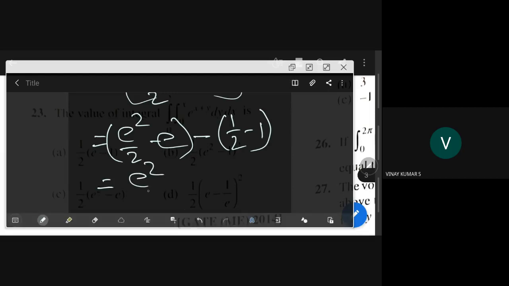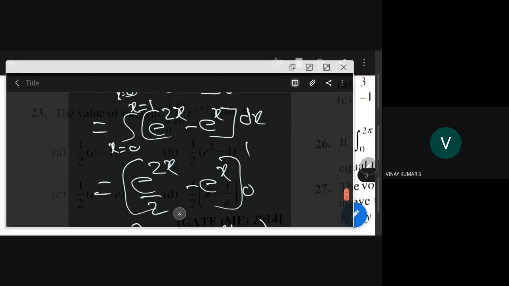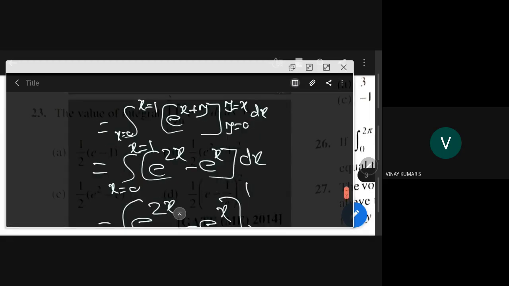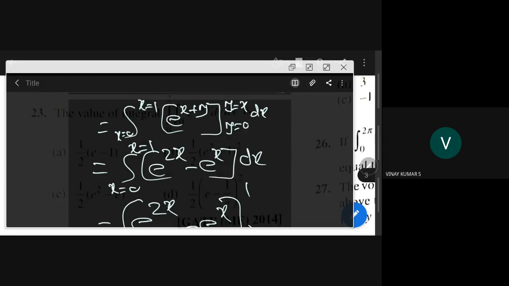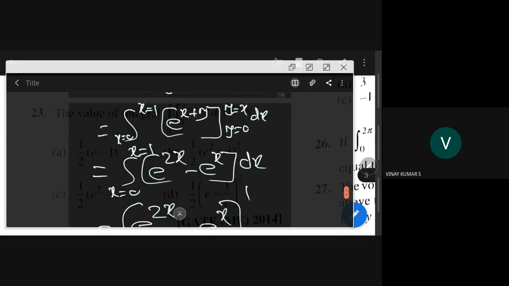Sir, can you check the limits of x once again in the question? Okay, what did I write? X is equal to 0. I wrote wrong. Can you check in the question? The limit is 2. Sorry, right. X is equal to 2, right. That doesn't make much difference anyway. Okay, I'll put 2 here.